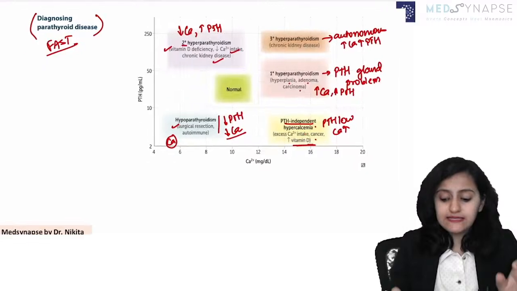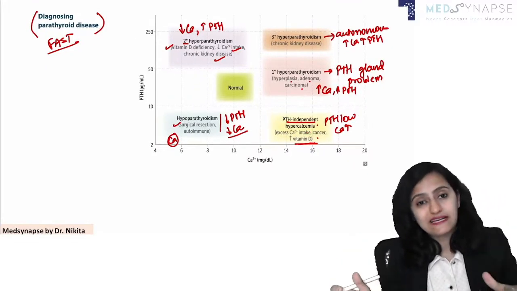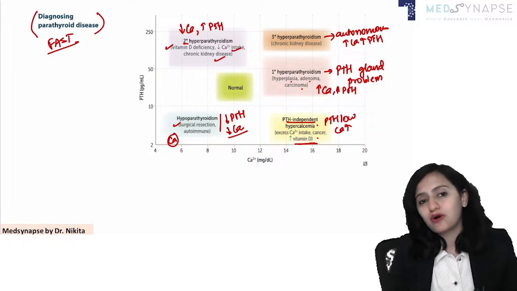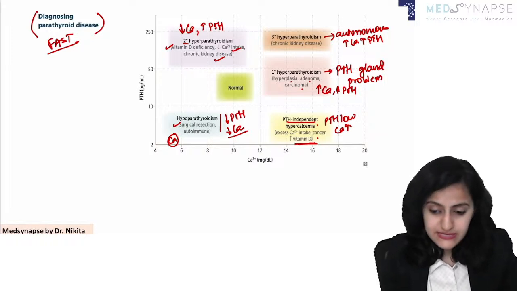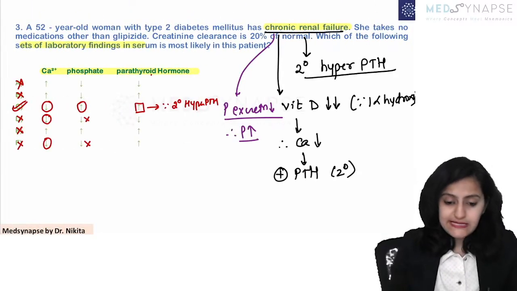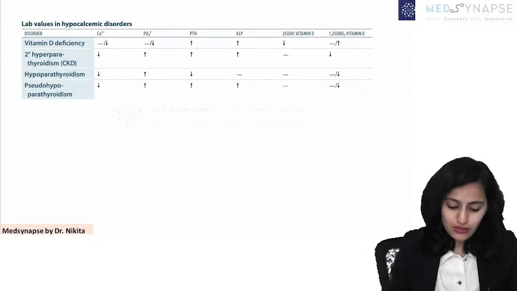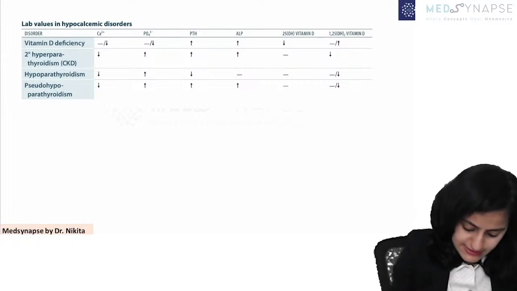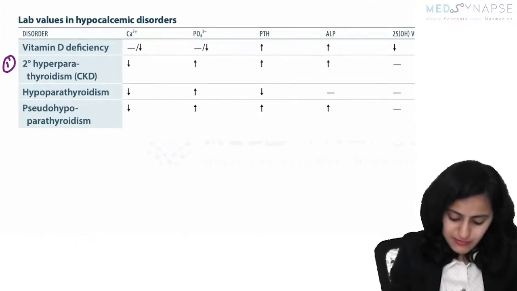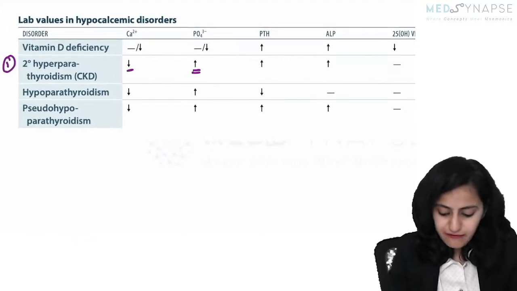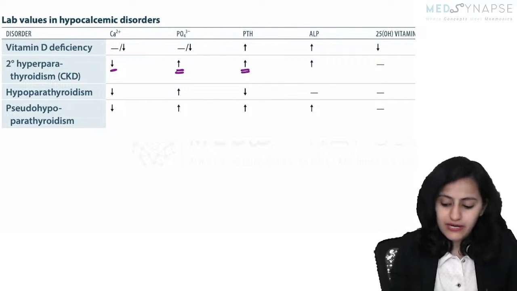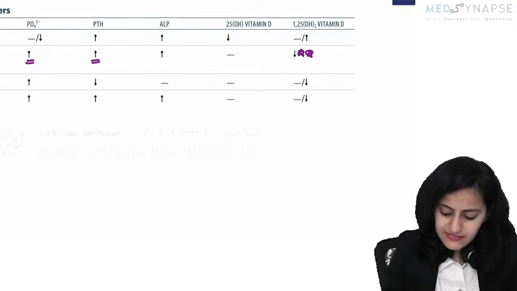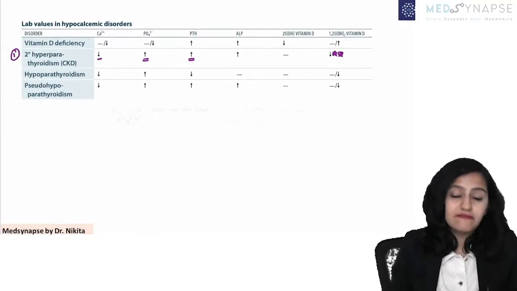Yeah, so that is your primary hyperparathyroidism and secondary hyperparathyroidism. You should absolutely remember this. It is very, very important. So this is about your third question. Let's go on to the next snippet from First Aid. That is the secondary hyperparathyroidism we were talking about. The calcium is less, the phosphate is high, the parathyroid is high. Remember, ALP is high and the vitamin D levels are low.